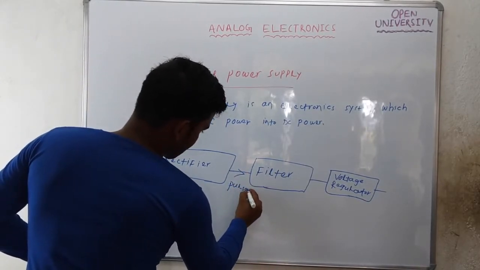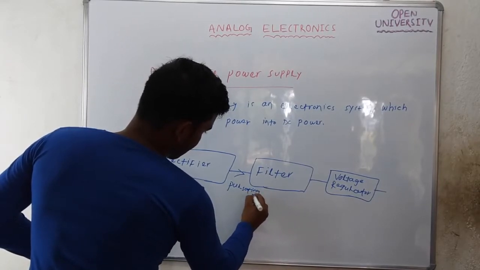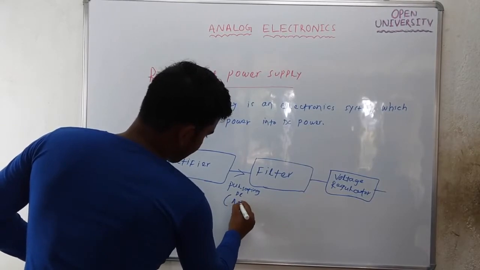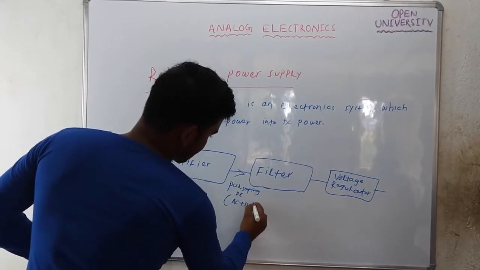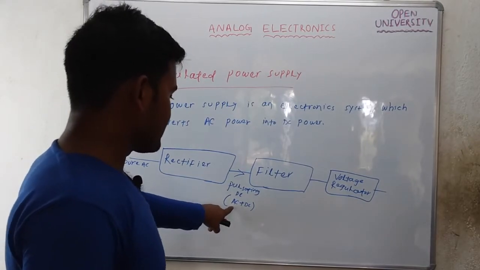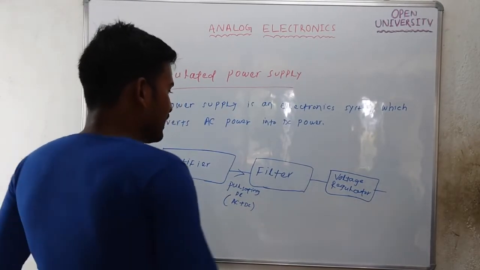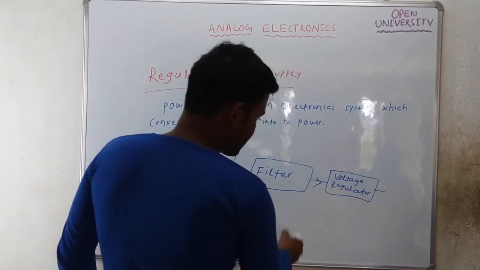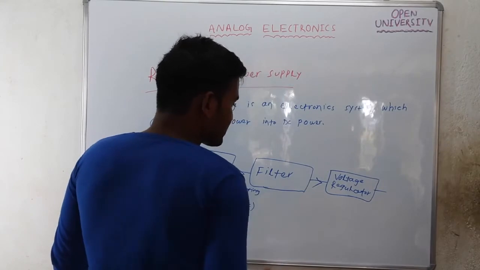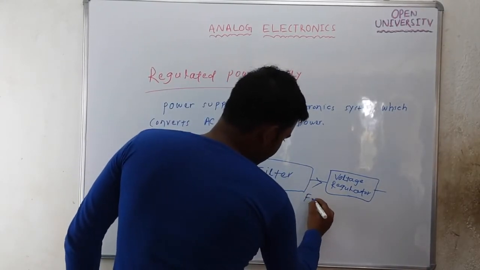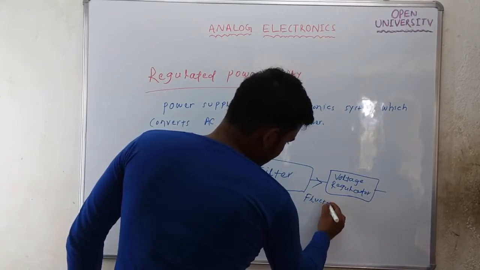Pulsating DC means it is a combination of AC plus DC. This AC component is unwanted, and the filter will remove this AC component. So the output of the filter is a DC component, but it is not a stable DC, it is a fluctuating DC.